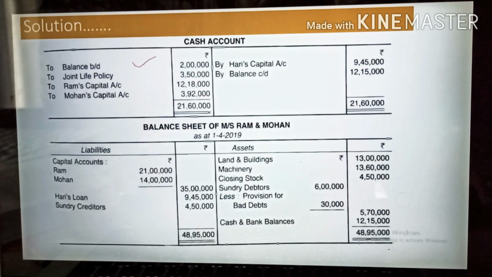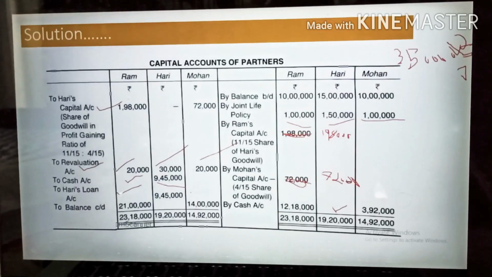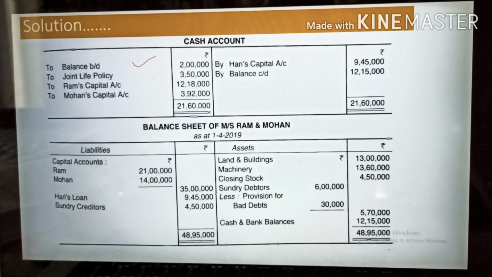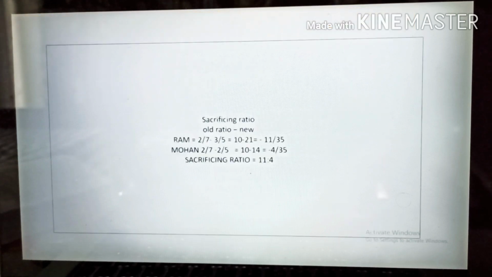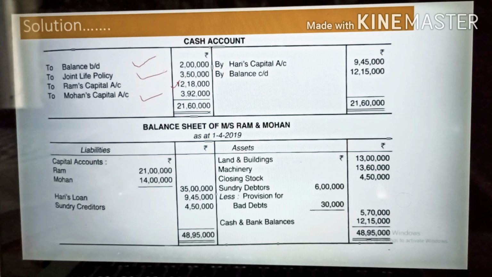Then the joint life policy, they have received in cash. It is given in the question, you can check: joint life policy of the partners surrendered and cash obtained rupees 3,50,000. This 3,50,000 you need to write, as you are receiving it. Then Ram's capital, Ram is bringing, we have done in the previous slide, 12 lakh 18,000. Then Mohan's capital 3 lakh 92,000. The total cash that has come is 21 lakh 60,000. Out of this cash you have given to Hari, by Hari's capital account, 9 lakh 45,000.